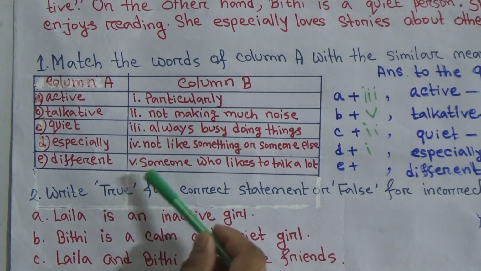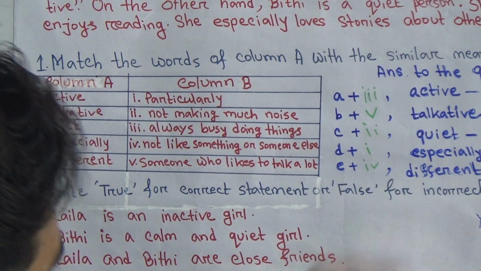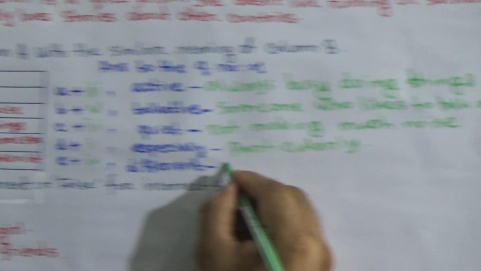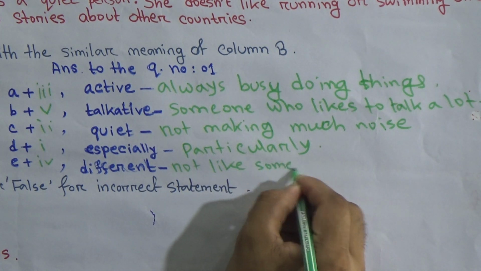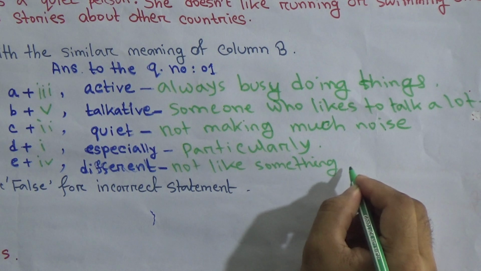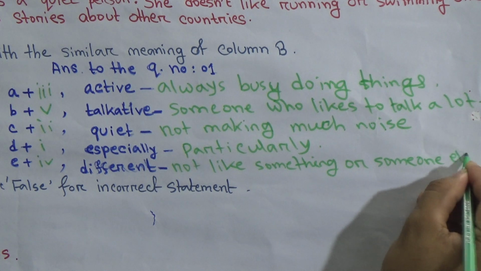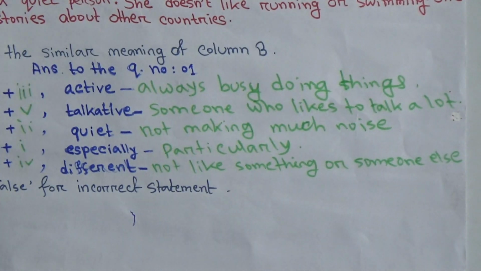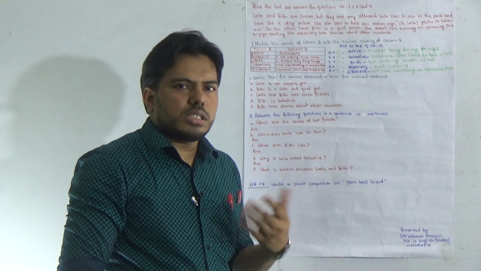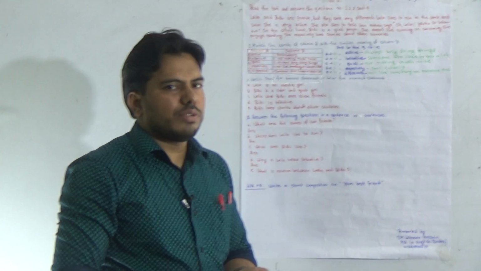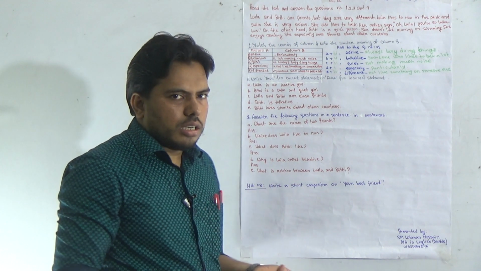Okay, then go to the last one, different. Different means not like something or someone else. E is matched with number 4. The correct answer is not like something or someone else, which is different. Okay, now go to question number 2. In question number 2, there are some statements. The statement can be true and the statement can also be false, but you have to write true or false beside the statement.